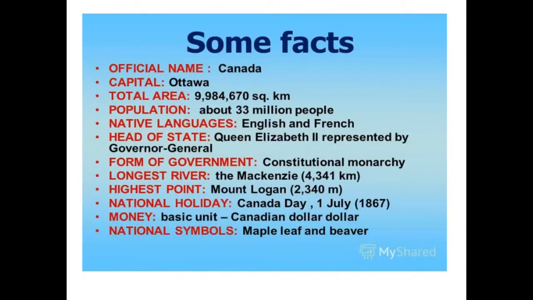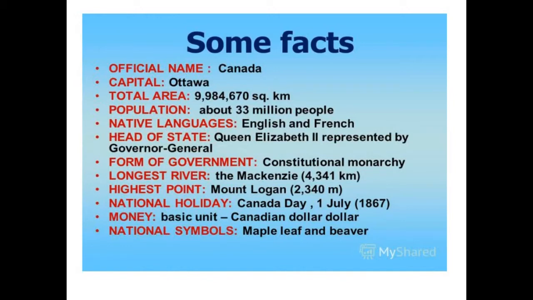Official name: Canada. Capital: Ottawa. Total area: 9,984,670 square kilometers. Population: about 33 million people. Native languages: English and French. Head of state: Queen Elizabeth II, represented by the Governor General. Form of government: constitutional monarchy.